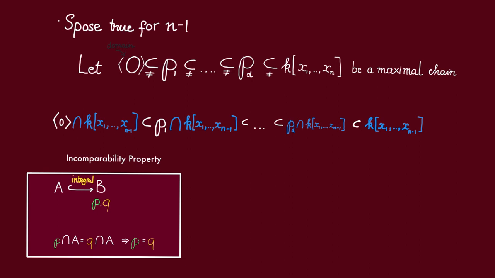The trouble is, to be able to use this incomparability property, we need an integral extension, whereas this extension is not integral, as xn is algebraically independent from x1 to xn-1 and thus cannot satisfy a monic polynomial with coefficients in x1 to xn-1.